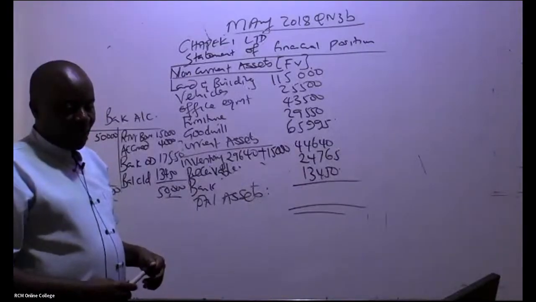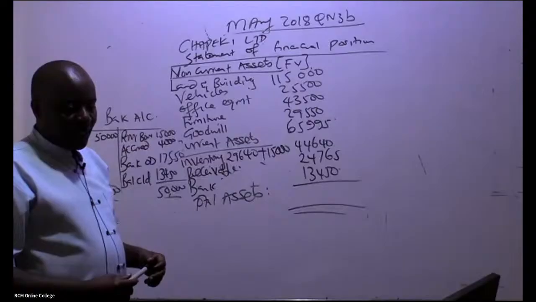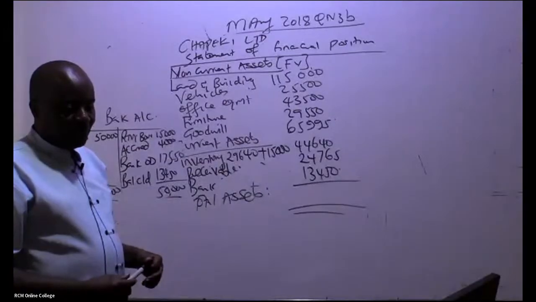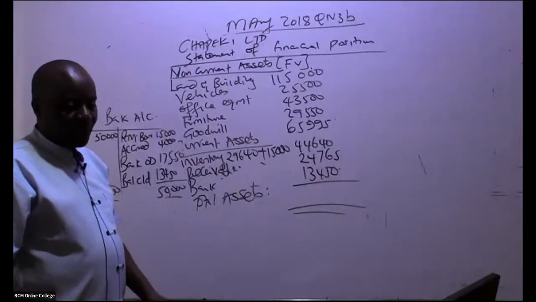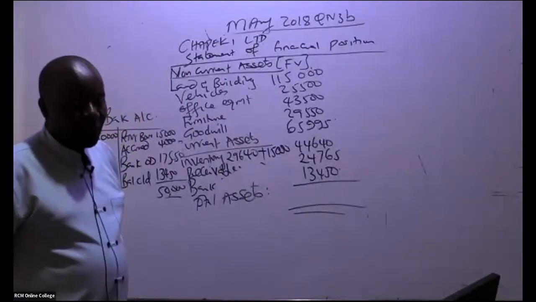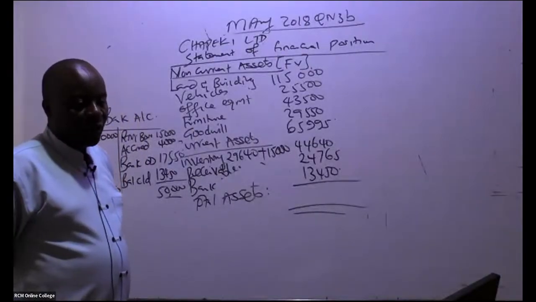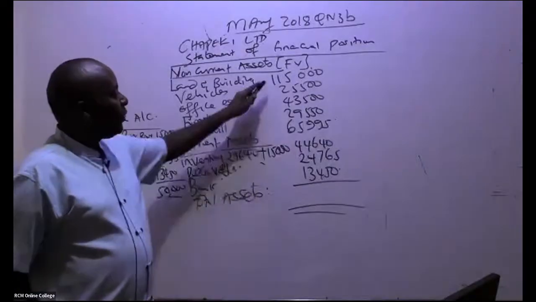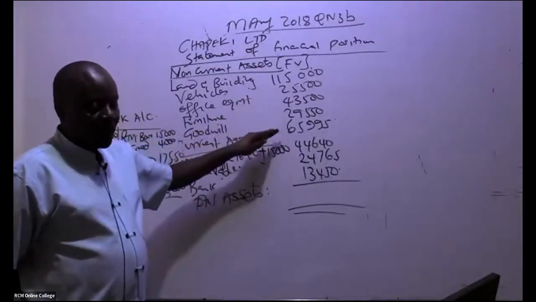I'm being told 2881,70. Can somebody else confirm that figure? You're adding up everything from here, vehicles, everything.